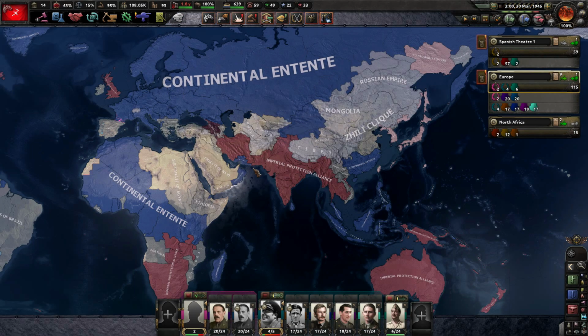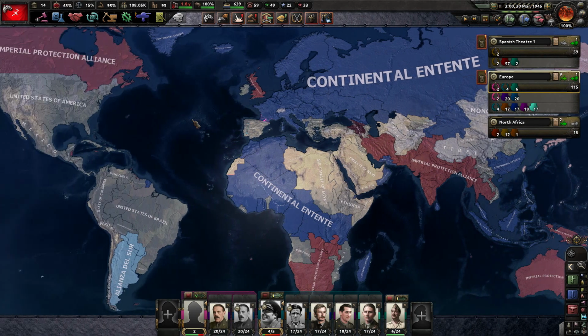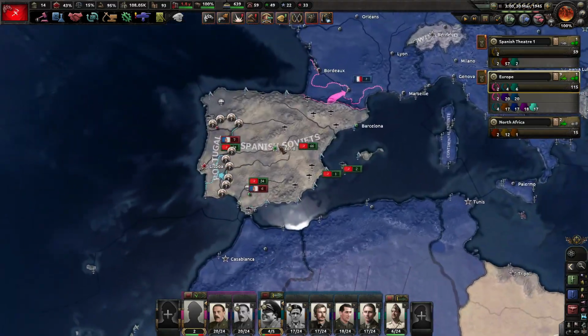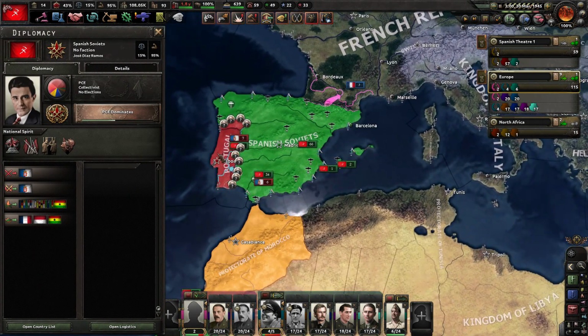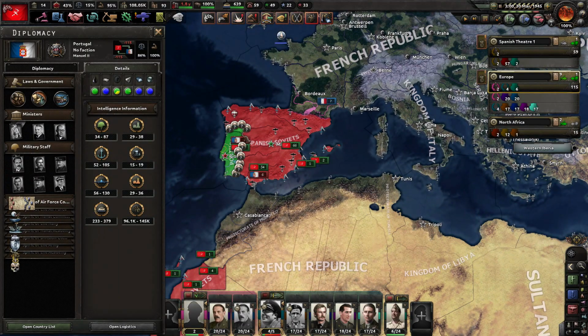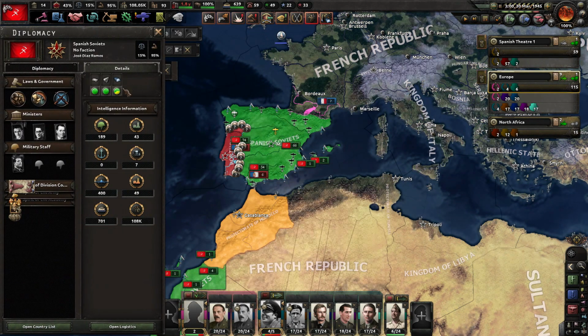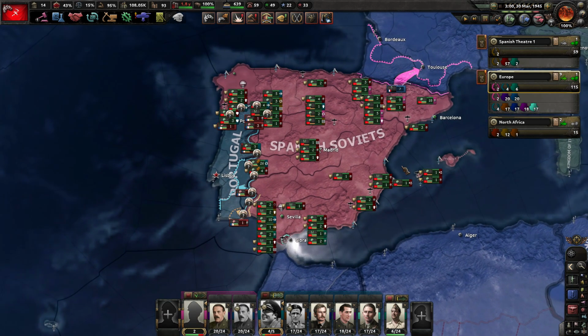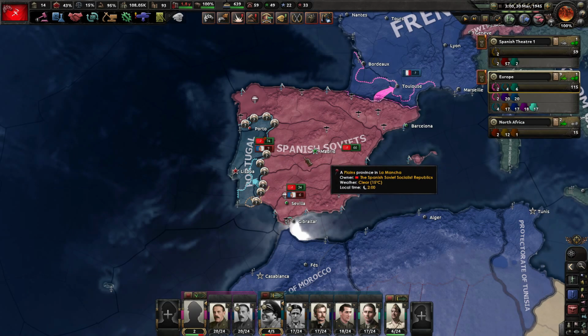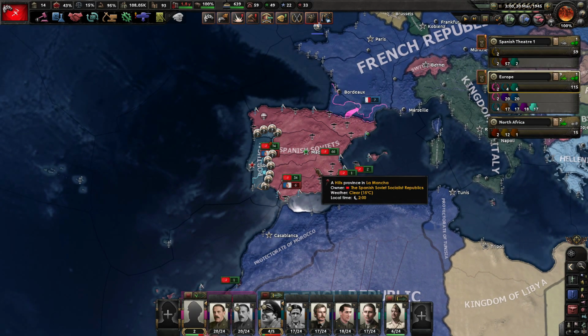Even though some huge wars are taking place all over the world, we received a small conflict between the Spanish Soviets and Portugal. So Spanish Soviets have declared war on Portugal, which has no chances against the Spanish Soviets, who have 189 divisions. Finally, we got a new small war, and let's see, will the Spanish Soviets be able to unite the Iberian Peninsula under the Leninist rule?